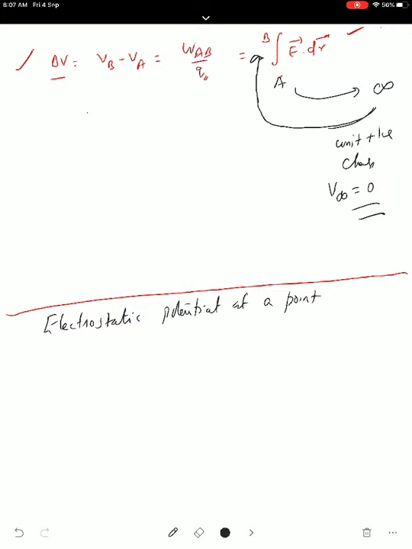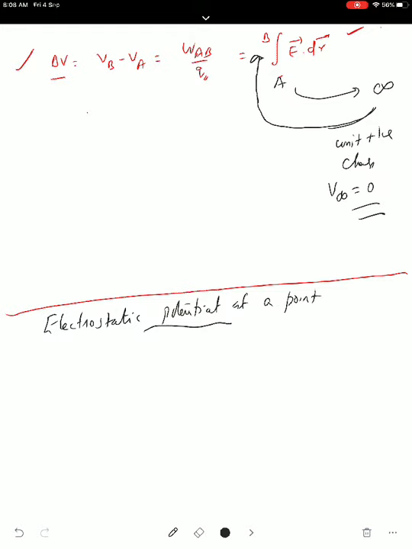If there is no field, there is no work done. So the point A is taken to infinity. You have to bring a unit positive charge from infinity to the point B against the electrostatic force and without any acceleration. What is that work done? That work done is defined as the potential at any point. So potential at any point is defined as the amount of work done in bringing a unit positive charge from infinity to that point without acceleration. Potential at any point is a scalar quantity. So this is the definition of electrostatic potential.